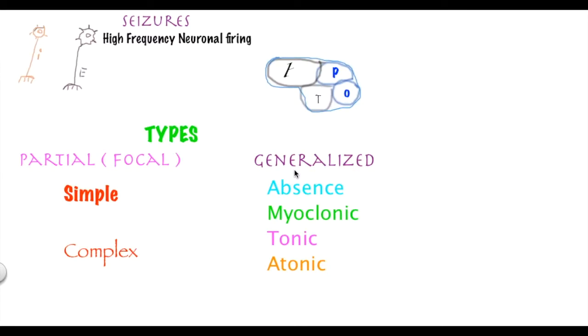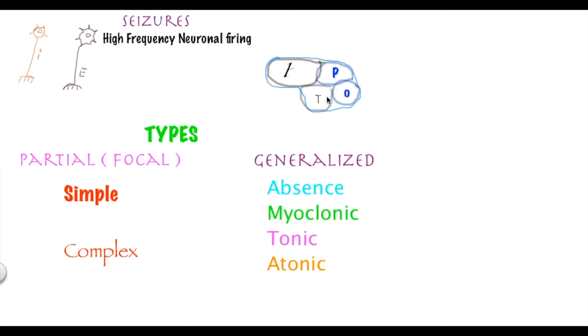I'll explain the types. First of all, the thing you need to understand, the brain has basically four lobes: frontal, parietal, occipital, and temporal. Well, this is not a typically exact diagram, but it's just to let you understand. The brain has basically four lobes: frontal lobe, parietal lobe, occipital, and temporal lobe.